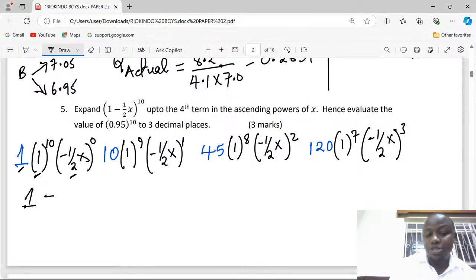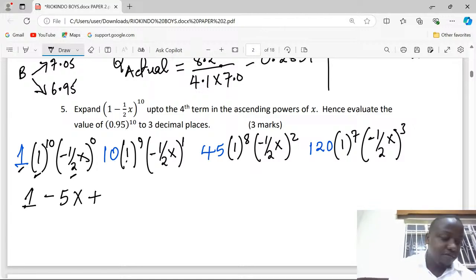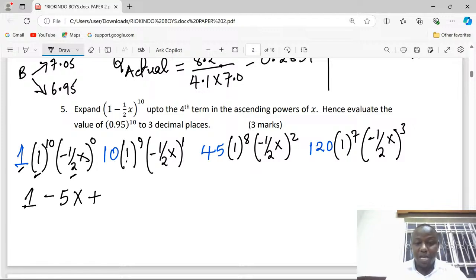The next will be a minus, of course, because negative half x raised to 1 remains the way it is. 1 power 9 remains 1. So we shall have 10 multiplied by 1 multiplied by negative half x, and that will be 5x. Then the next is a positive sign. Reason being, negative half x squared: the negative disappears because of negative half times negative half. So that will be a quarter. So we'll have 45 times 1, because 1 power 8 is 1, 45 times 1 multiplied by a quarter x squared. That is automatically going to be 11.25.